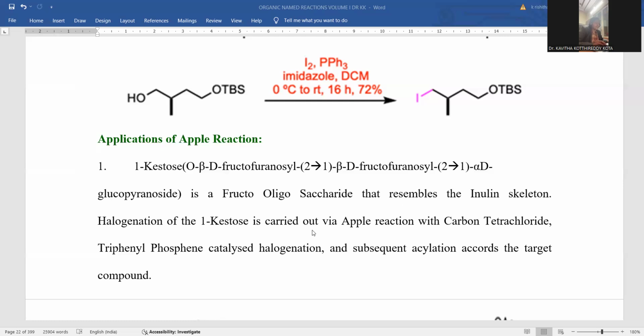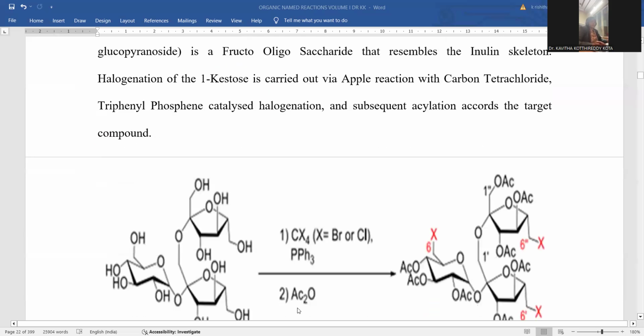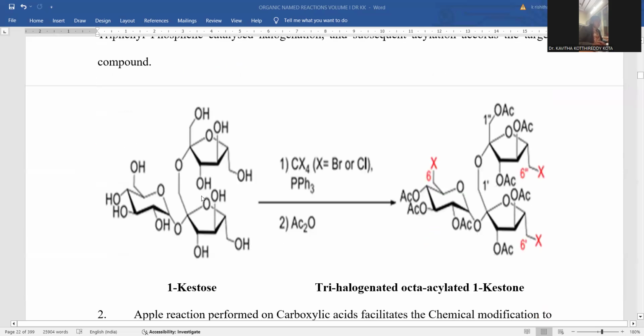Halogenation of ketones is carried out via the Appel reaction: carbon tetrachloride, triphenylphosphine catalyzed halogenation takes place, and subsequent acylation accorded the target compound. These many complex carbohydrates are also accomplished by means of this Appel reaction, right? So if you want to know about this one, here is the kind of complex molecule. This is the kind of carbohydrate moiety called fructose and glucose. Here is the fructose.